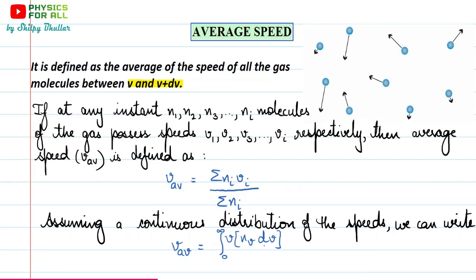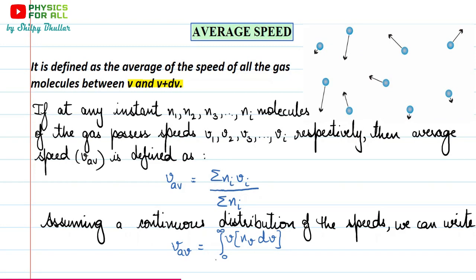The main point here to notice is with respect to which variable we have to integrate, and here we have to integrate with respect to v, because we have considered a range of v. We have not considered any range of number of molecules, have we? No, we haven't. We are only saying that we have considered only those molecules which have speed lying between v and v plus dv. That's why it is the quantity which is actually changing or varying, and that's why we will integrate it over v.